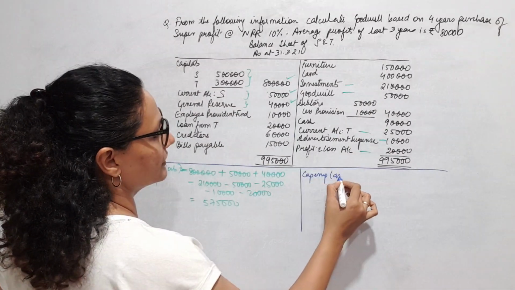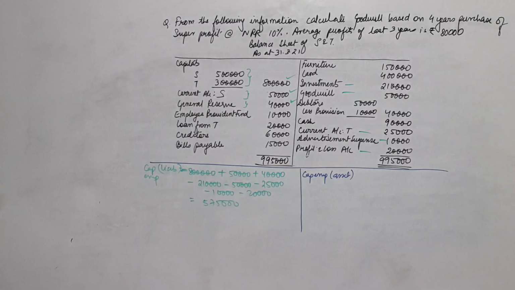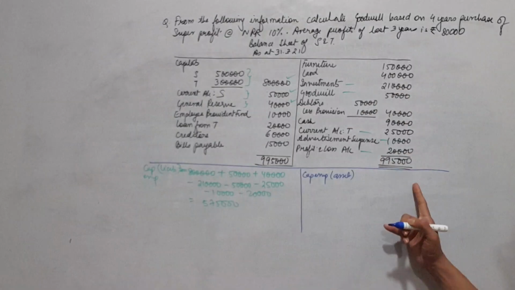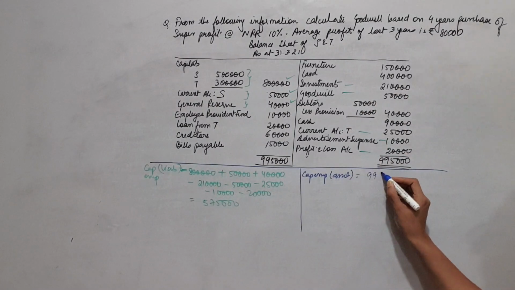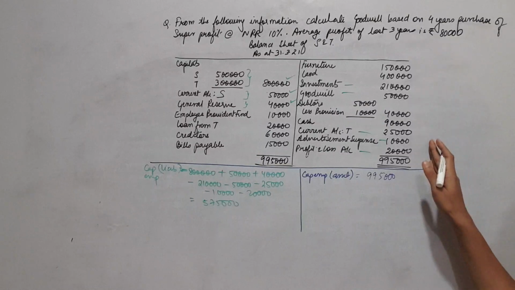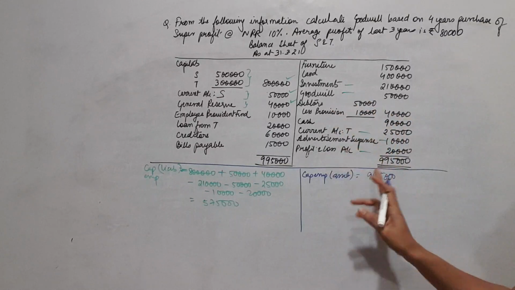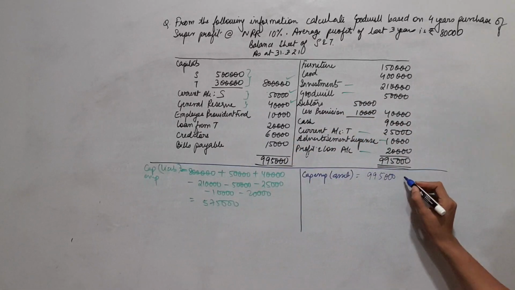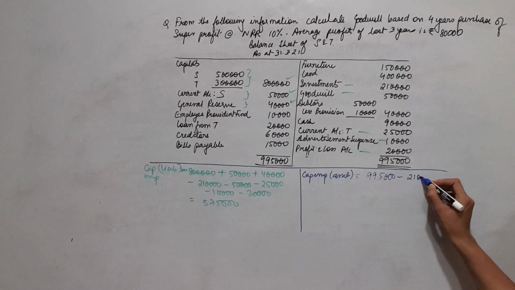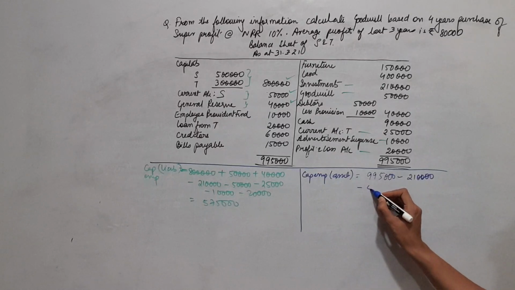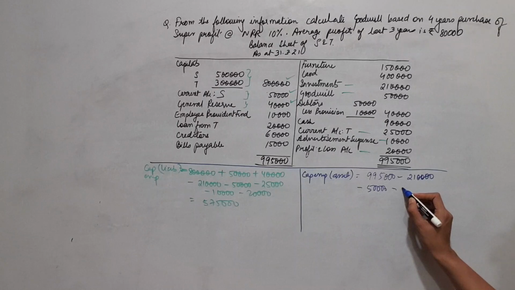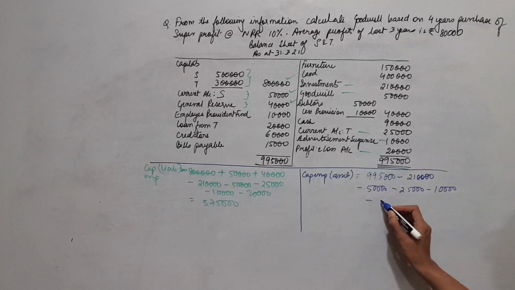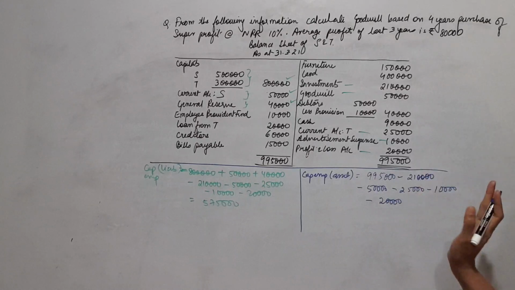Capital employed from the asset side. Asset side, what did we do? We have to take the total assets. Total assets meaning the total of the asset side, which is 9,95,000. I have taken all the assets. Now I'll exclude what I don't want. These things anyways I don't want, be it from the liability side or asset side: investment, goodwill, etc. I'll subtract, right? So investments, then goodwill, then current account of T, then advertisement suspense and profit and loss account. All of this I have excluded.